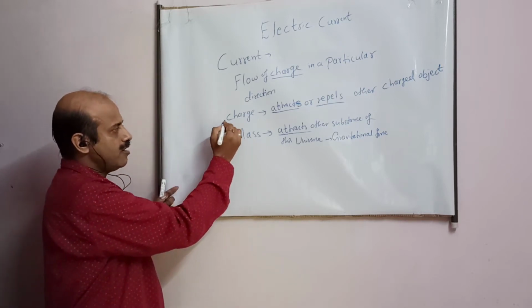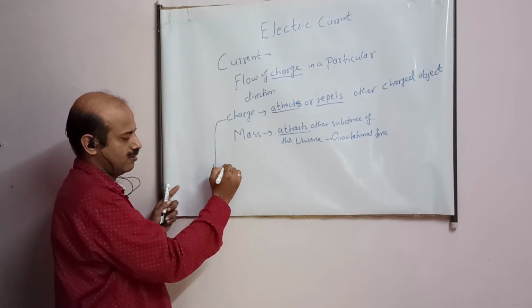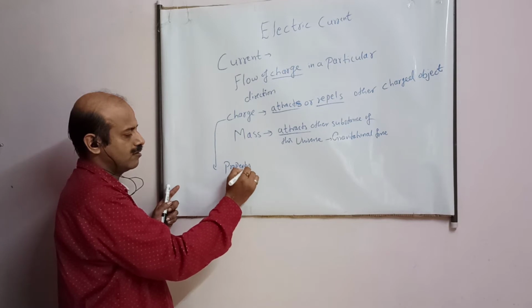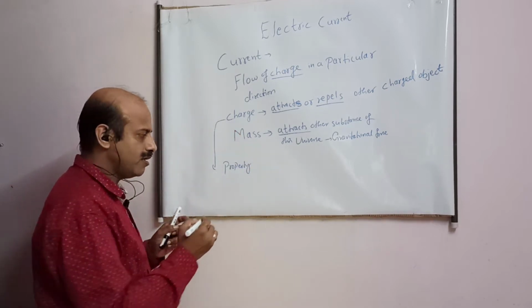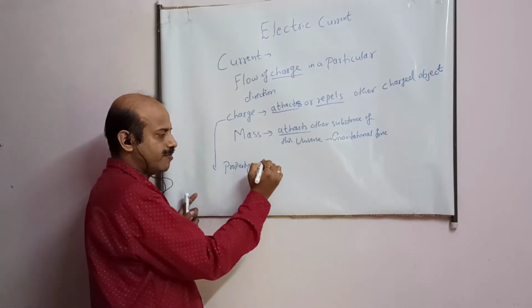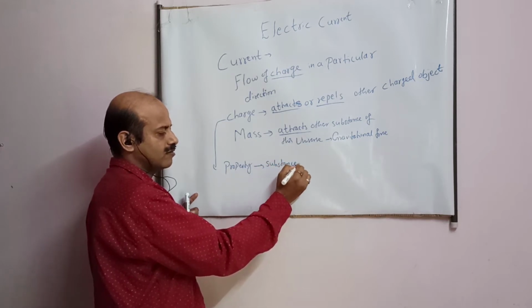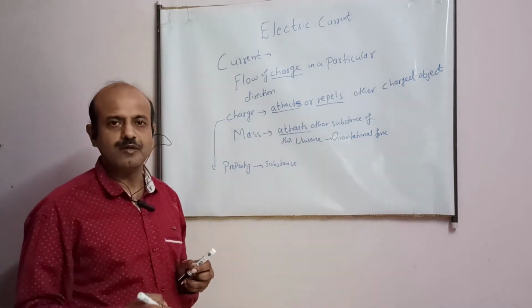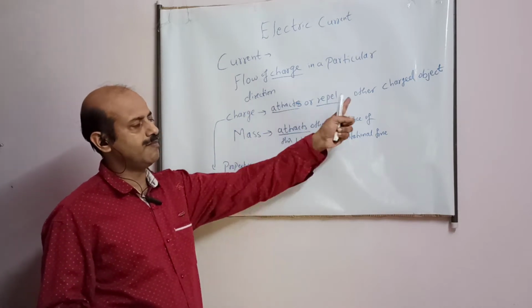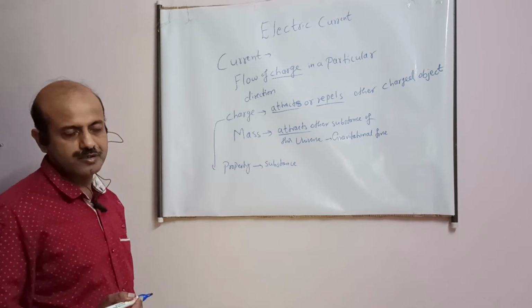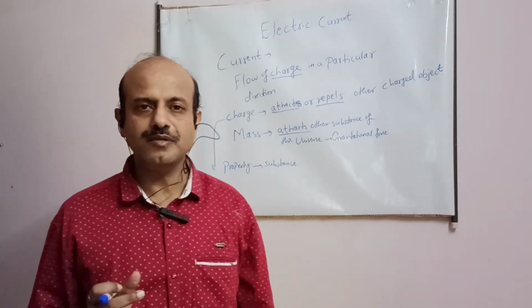First, to understand the basic meaning of this: it is the name of a property. Who is possessing this property? Any substance. What is that property? It attracts or repels other charged objects. So this is basically the meaning of charge, okay?